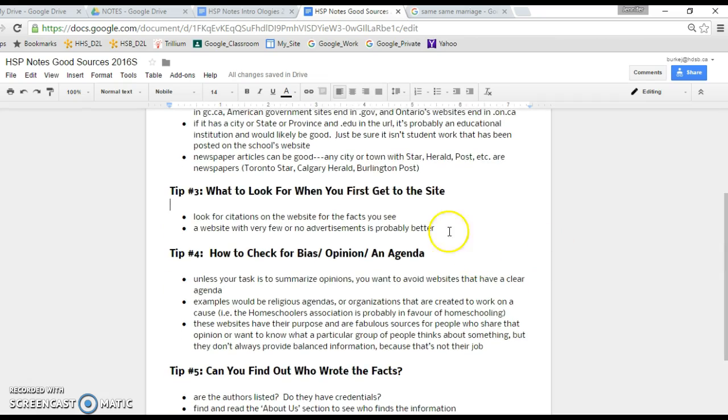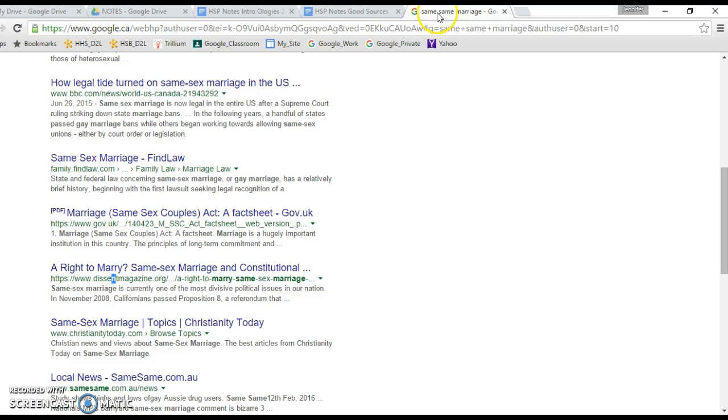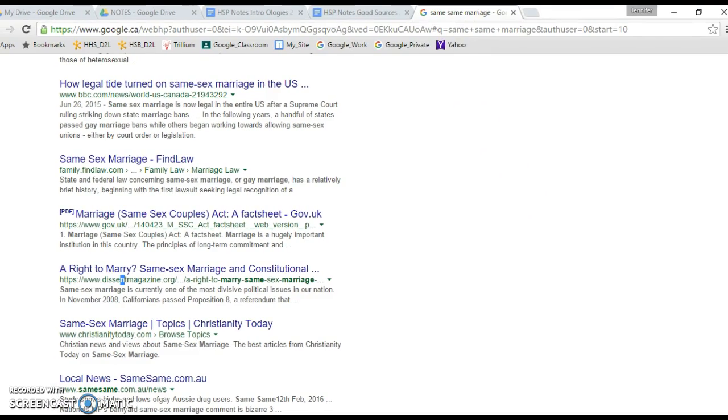Number 3, once you go into the site, you want to look for a couple of things. You want to look for citations. If there are statistics, numbers, facts, those should be cited. Where did those come from? So let's just check and see.